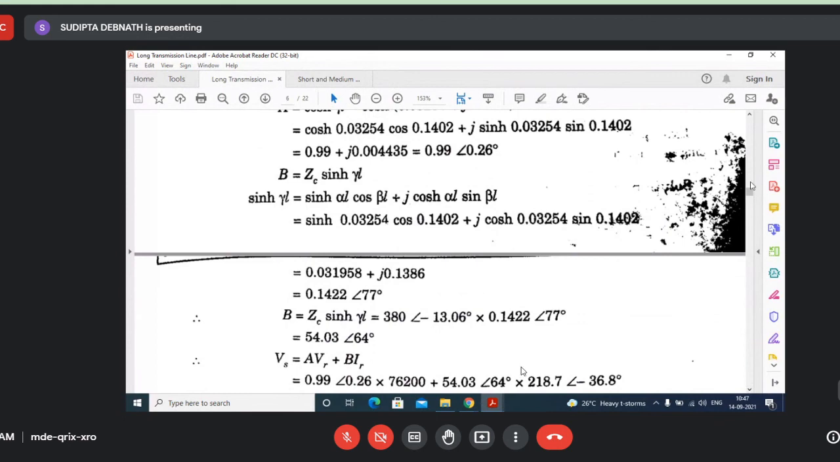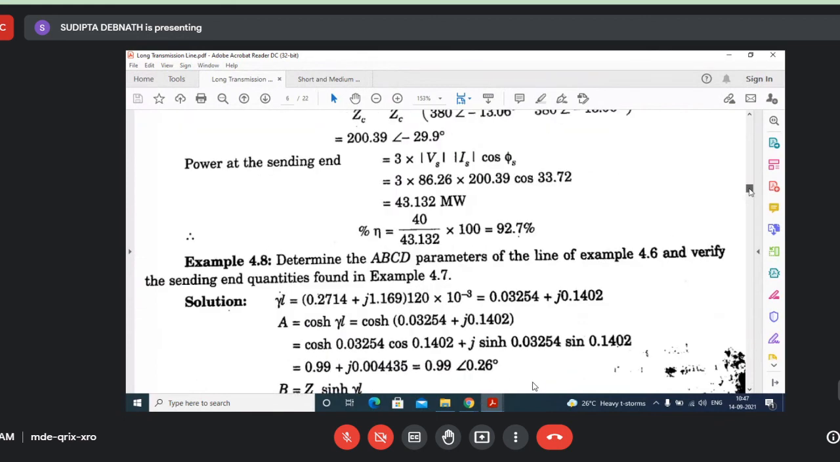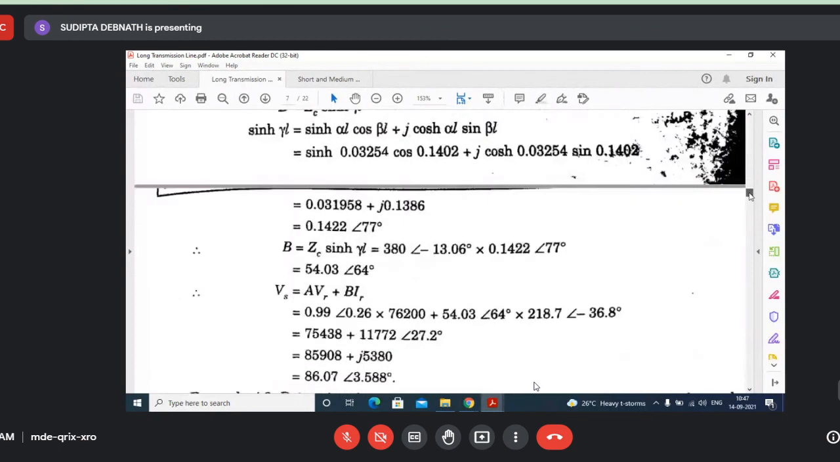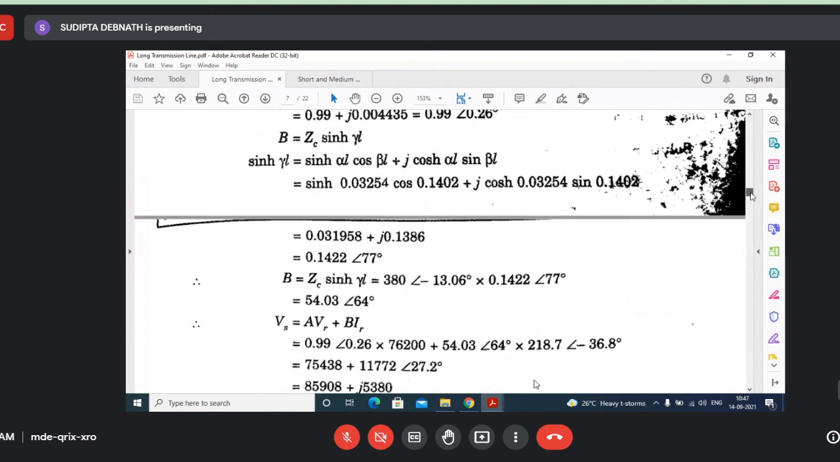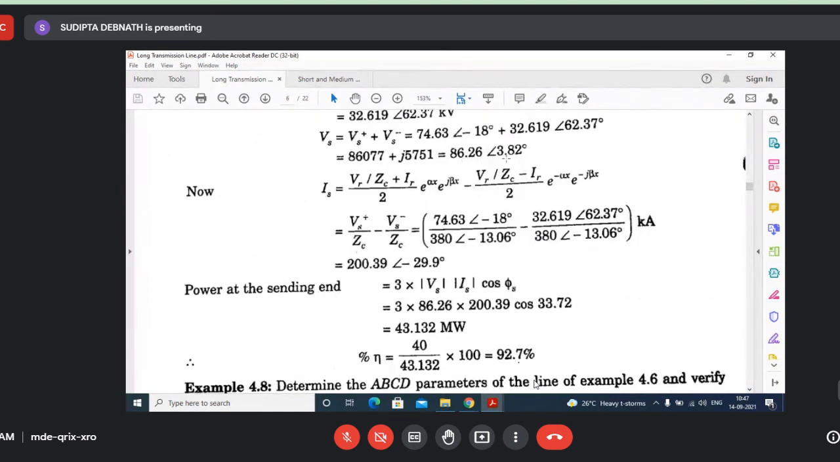And what they have told: ABCD constants, parameters you have found, verify the sending end quantities. That means with the ABCD constants you find out what is Vs. Then you verify. Vs is 86 angle 3.58. What you have got here? 86 angle 3. Slight difference. Okay, slight difference will be there because always you are considering approximations. So please go through the long transmission lines up to this one. Okay, and try to solve this problem on your own and also other problems.